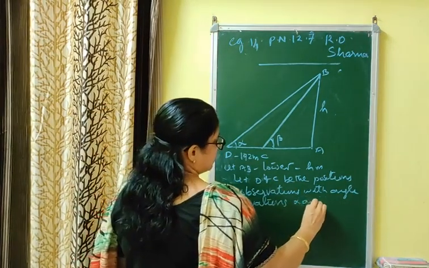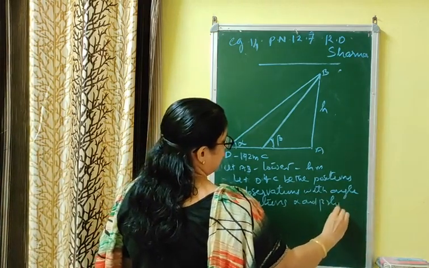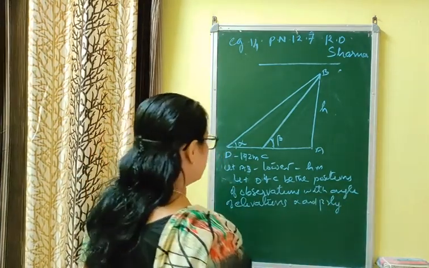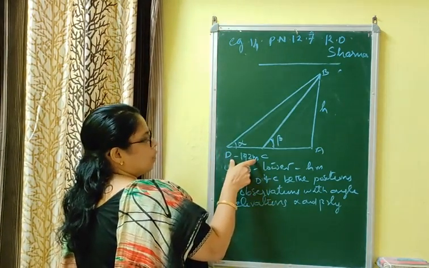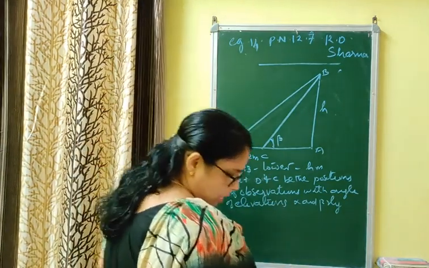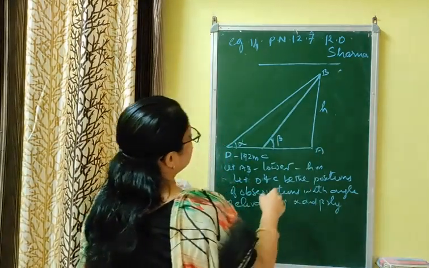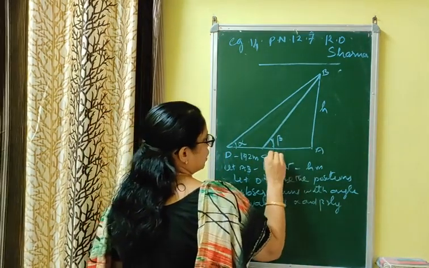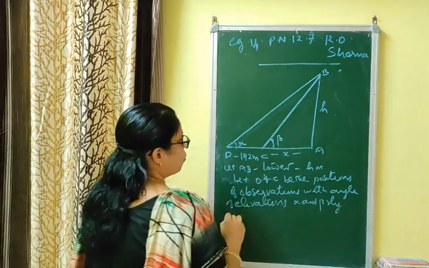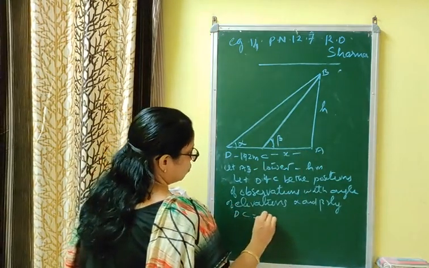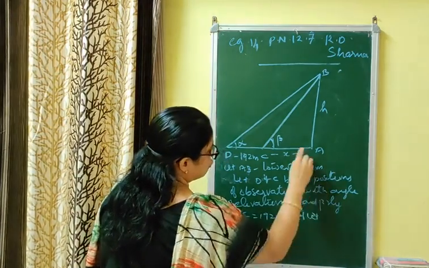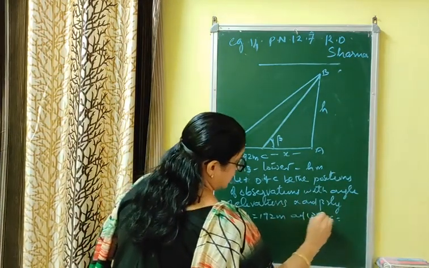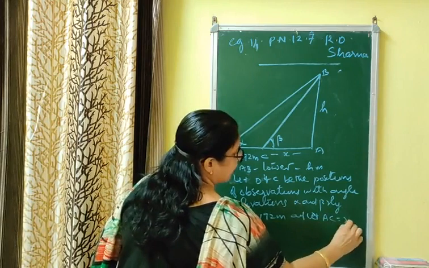Alpha and beta respectively. Now I am also given that DC equal to 192 meter. You are asked to find the height of the tower, that is h. For convenience, you can take DC equal to 192 meter, and this that is given here. We are assuming so that AC can be, assume करते वक्त let लिखना है, x meter.